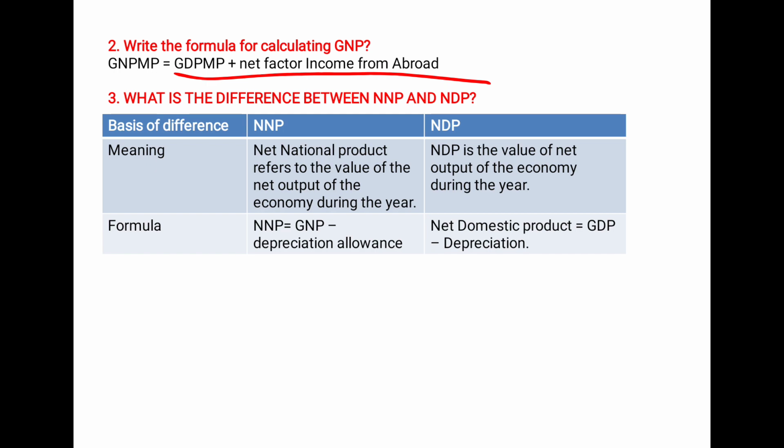So what is the formula for NNP? NNP is equal to GNP minus depreciation allowance. And what is NDP? Net domestic product, which is equal to GDP minus depreciation. So you should know this formula also, plus you should know what is the difference between NNP and NDP.